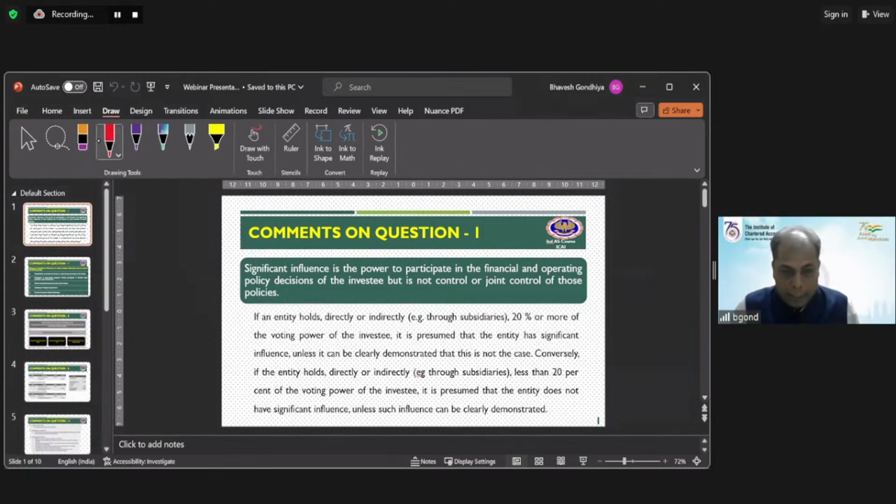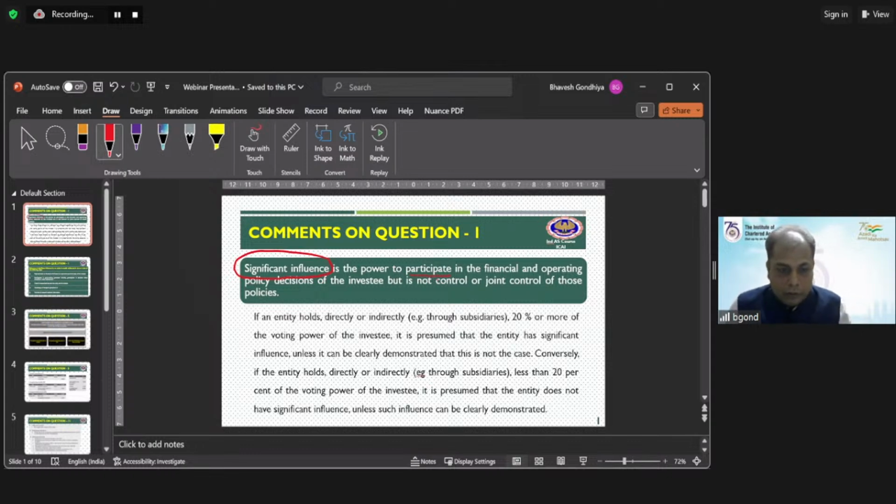So the important criteria over here is significant influence. And how to identify that it is a significant influence is that the other organization is participating in the financial and the operating policy decision of the investee. Control is not required on the other organization. You are just participating in policy making and the operating policy decision of the other organization.